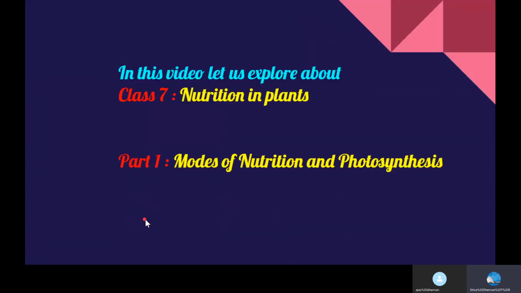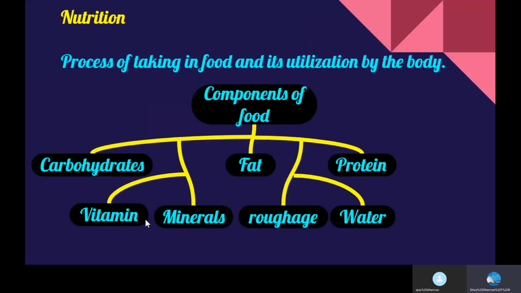In this video, let us explore Class 7 Science Nutrition in Plants, Part 1: Modes of Nutrition and Photosynthesis. All living beings require energy to carry out various life activities like walking, running, eating, studying, and many more. They obtain this energy from the food they eat. The food in an organism's body is broken down into simpler substances to get energy. The process of taking in food and its utilization by the body for various life processes is called nutrition.